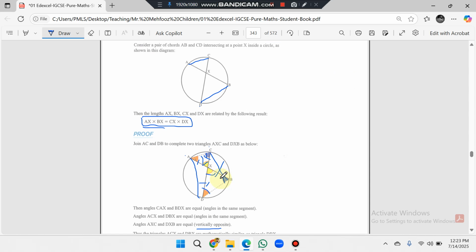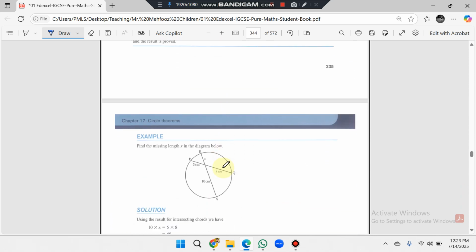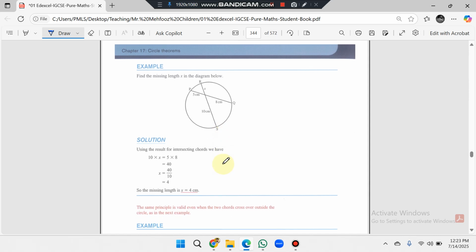Any problem in this theorem? Okay, good. Next is the example. In this example, you can see that we have two chords, PQ and RS, which cut at a point, let's suppose this point is O. PO is 5 and OQ is 8.